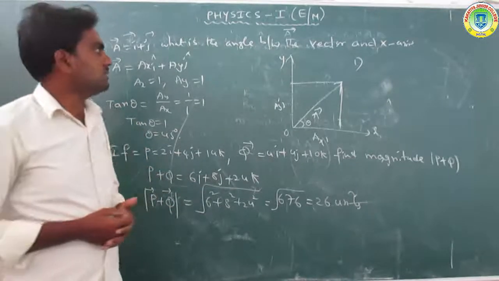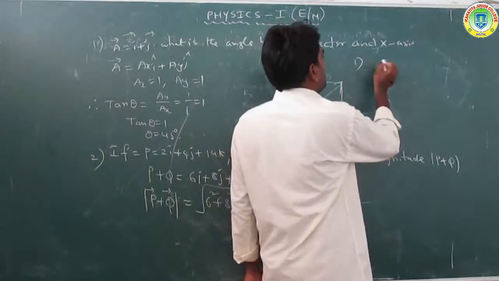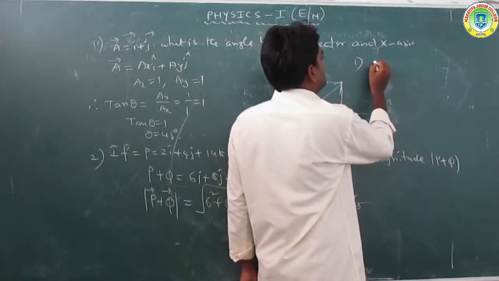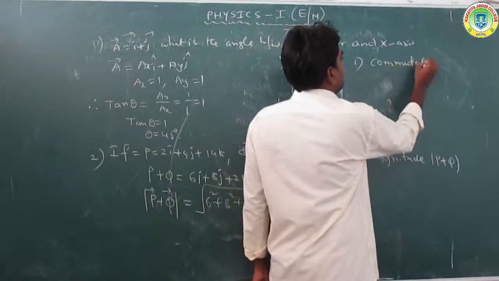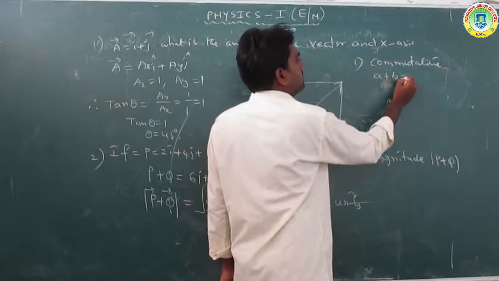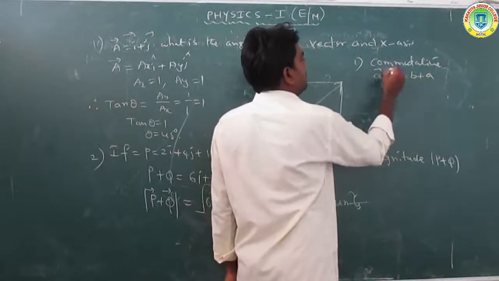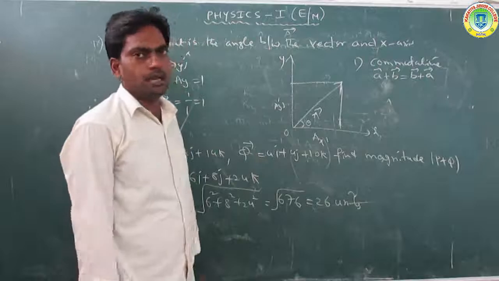The next one is vector addition. What are the laws of vector addition? First, the commutative law: a plus b is equal to b plus a, so the commutative law is obeyed.